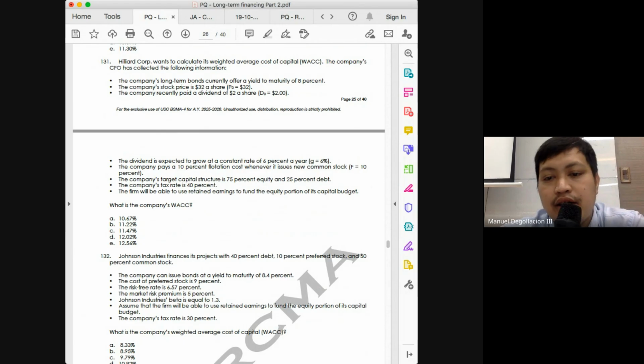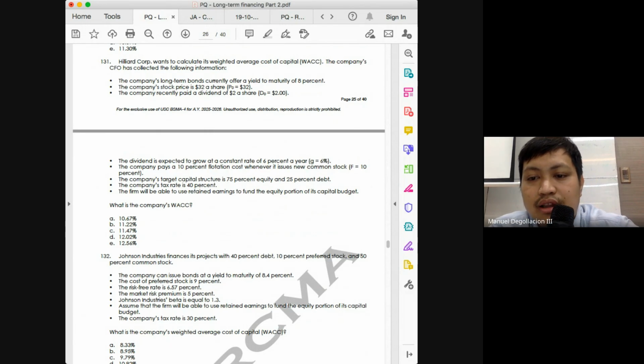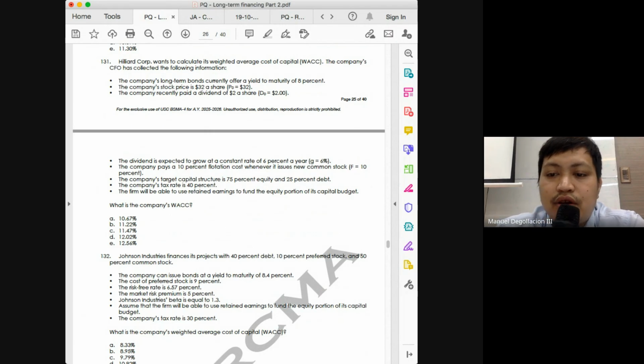It is 2.12 divided by the price of 32. How much is 2.12 divided by 32? 6.63. That is still your dividend yield. To get your cost of equity, what else do you have to do? Add your capital gains yield or your growth rate of 6%. So 6.63 plus 6%, your cost of equity would be 12.63.